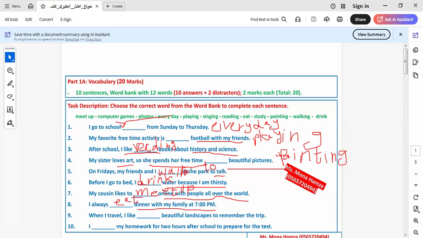Here we have a mistake. It will be: on Fridays, my friends and I walk. So my friends and I is plural, so it will be walk to the park.